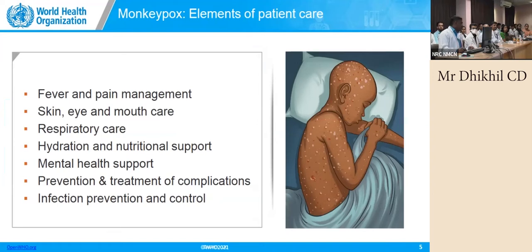Now, how will you manage the patient? There are no specific drugs available to manage monkeypox as of now, although clinical trials are underway. All you have to do is symptomatic management, and the symptoms we all know. You have to manage fever and pain, skin, eye, and mouth care to prevent complications, respiratory care, hydration, nutritional support, and mental health support, which we identified in COVID time. How many people died by suicide? How many people had a mental breakdown? So we have to take care of this also, because they will be in total isolation.